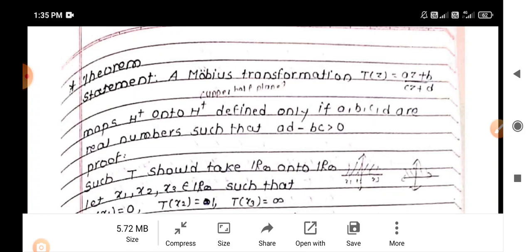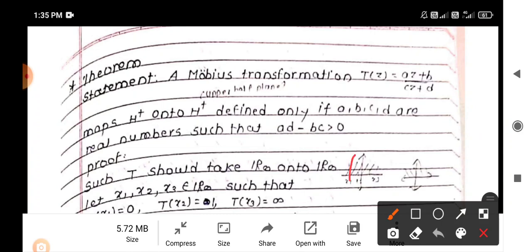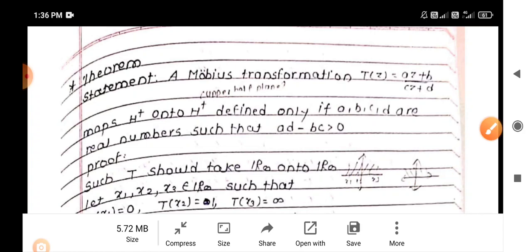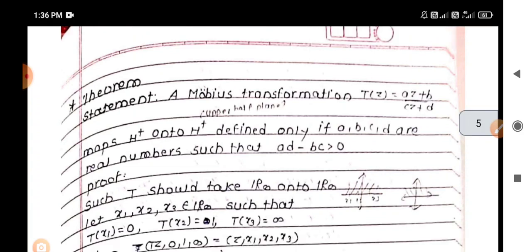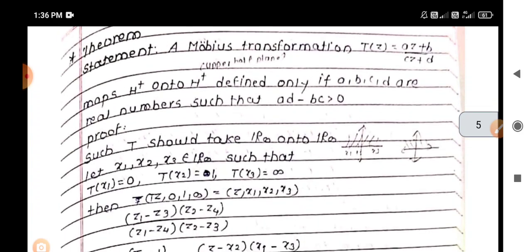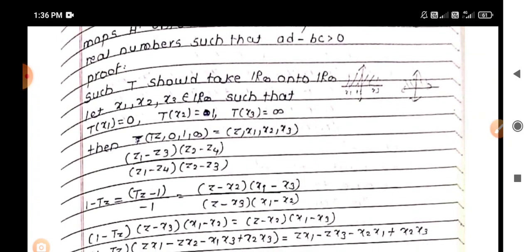Then we have to show that the transformation maps the upper half plane into another plane, the UV plane, and this holds if ad minus bc is non-zero as well as strictly greater than 0. To show this proof, we consider a mapping T from R infinity to R infinity defined as T of x1 is 0, T of x2 is 1 and T of x3 is infinity.